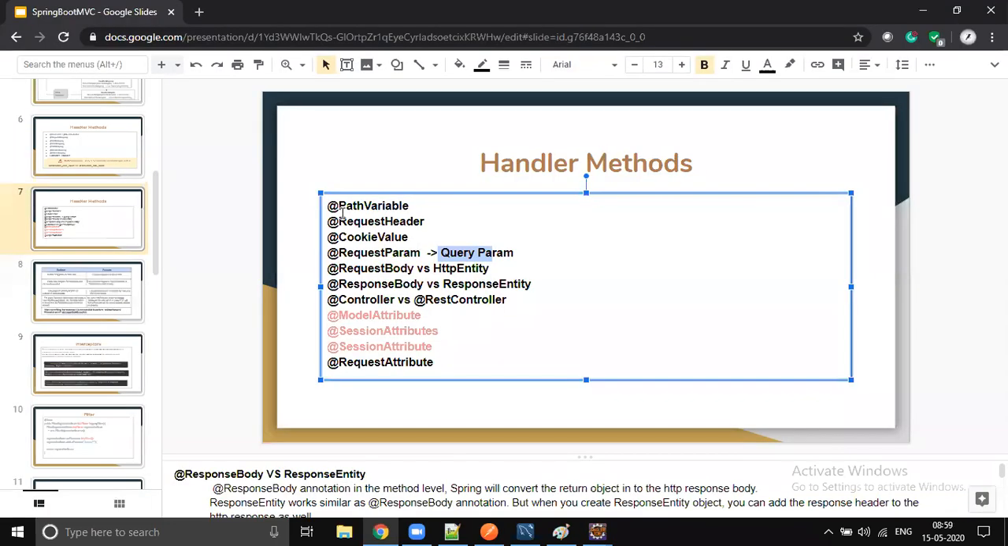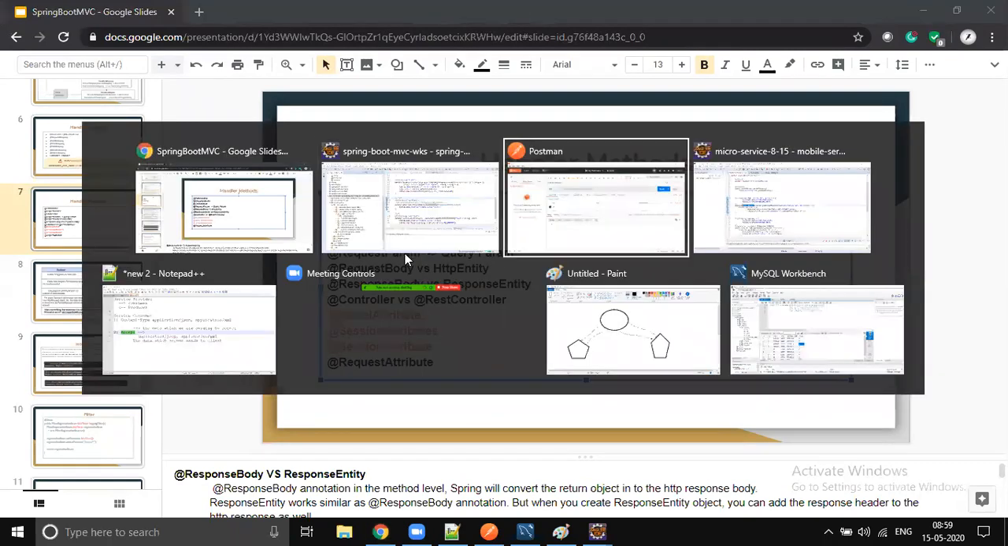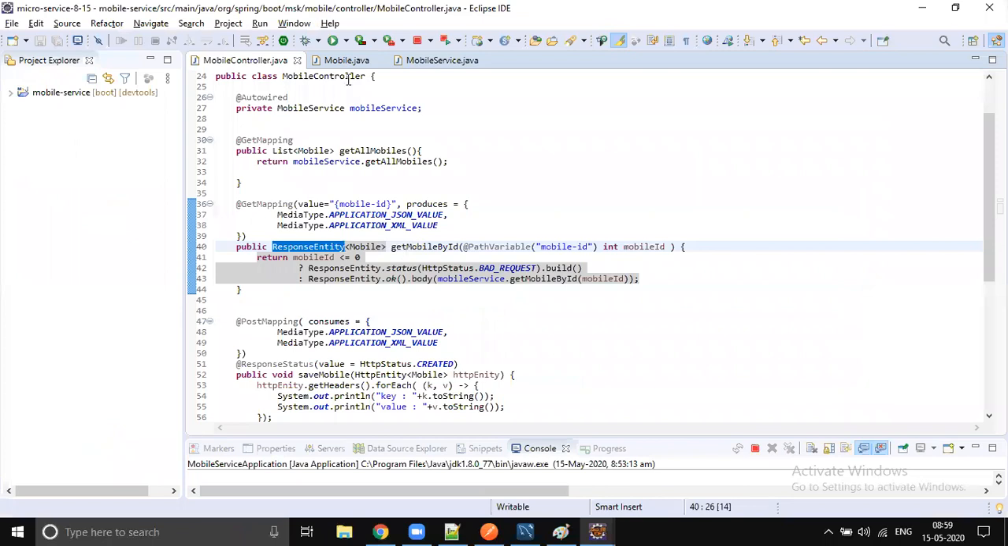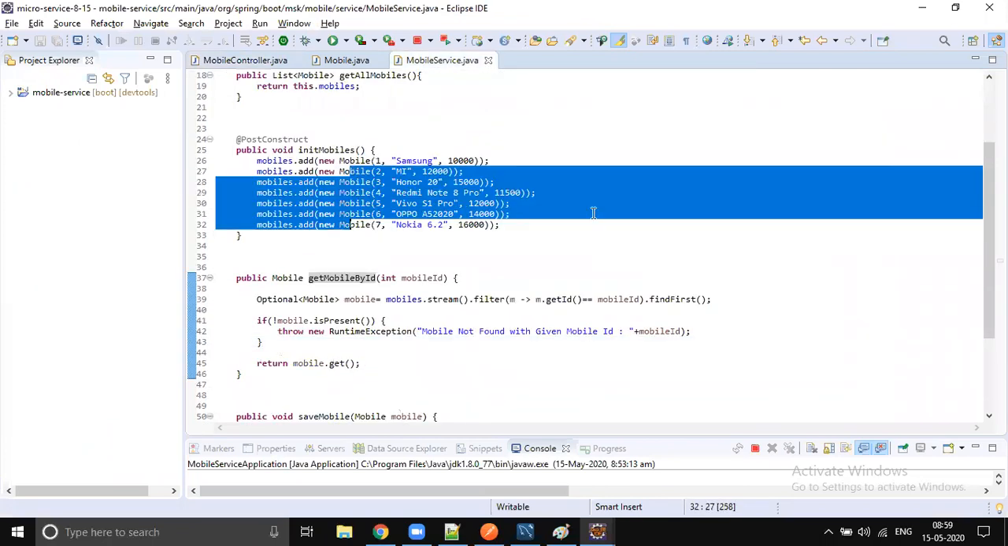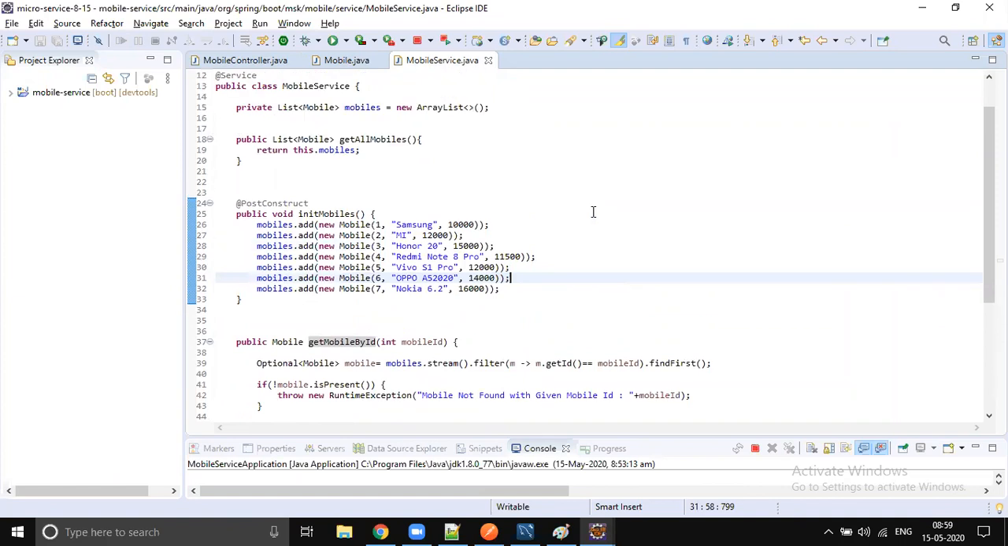So request header to collect a particular request header parameter, cookie value to collect a particular cookie value, request param to collect a query parameter. We will use this request parameter as part of Spring Data JPA. Whenever we are talking about database integration, right now in our microservice we are getting hard-coded data. In the mobile service, we hard-coded some data and we are getting it. But this is not the real-time scenario. We should get the data from the database. So maybe in the future, for this service, we will do JPA integration.